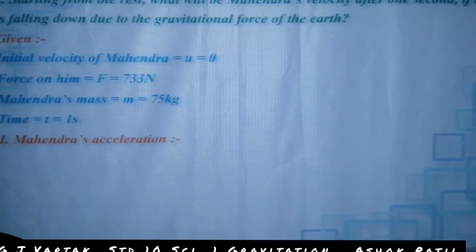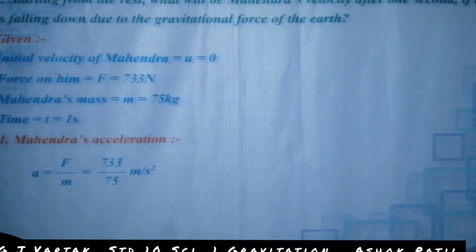First, we find out Mahendra's acceleration. a is equal to F upon m. This is the formula of acceleration. Acceleration is equal to force upon mass. Substitute the value of F and m.